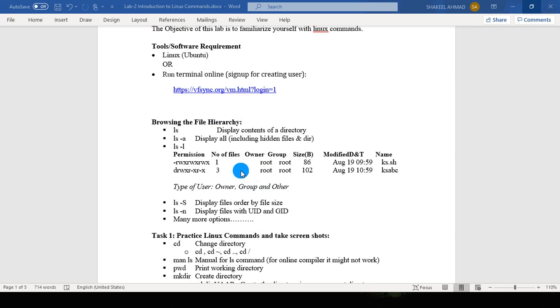ls is one of the most frequently used commands and also very useful. Its basic function is to display the list of files and directories. In this lab, I will be showing you some ls commands with different parameters. Typing ls displays the contents of a directory, and by adding -a, it will display all files including hidden files, system files and directories.